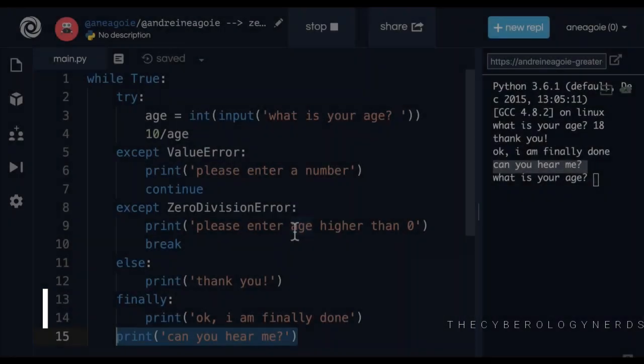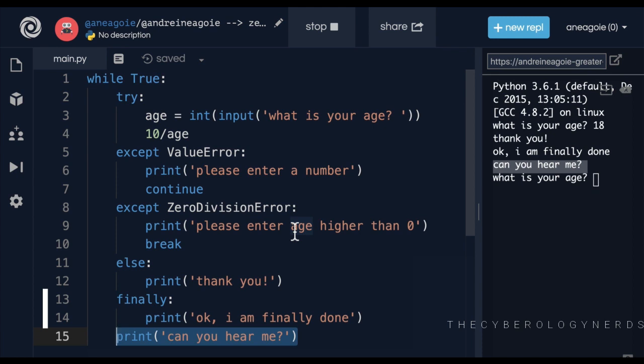Bye-bye. So we've just created a program that isn't going to error out. Hopefully, at least with value errors and zero division errors.